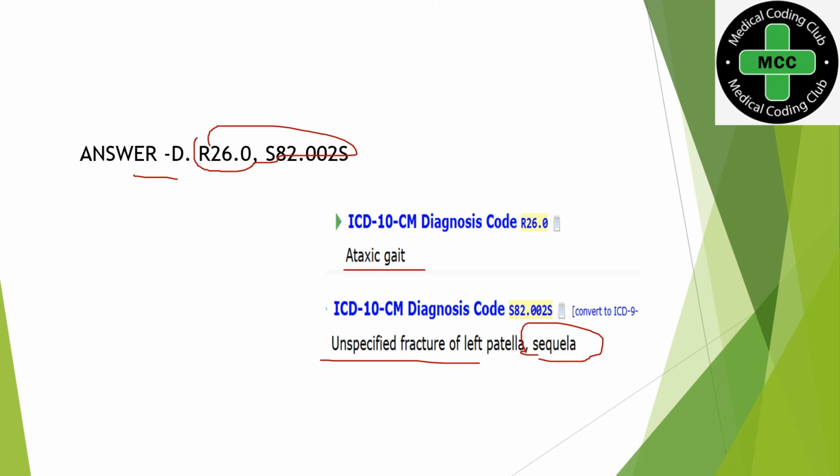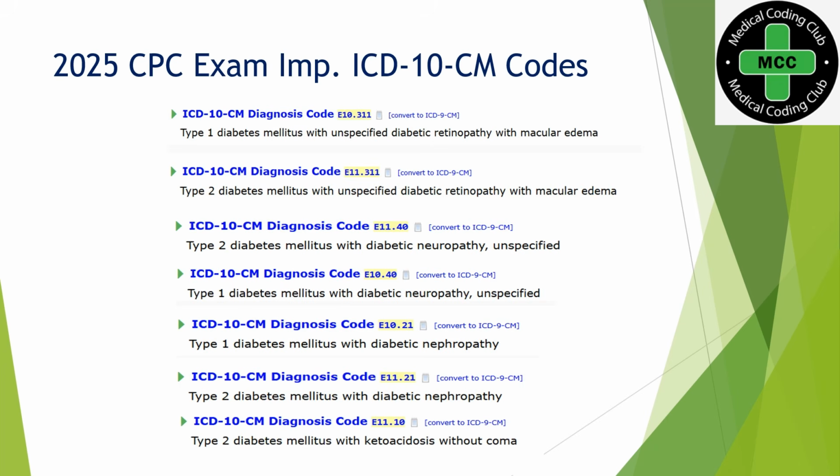So whenever you are writing the CPC exam, whatever the 5-mark direct ICD questions you will be getting, in those cases definitely all questions will be based on the ICD coding guidelines only. You need to apply the coding guideline, then you can get the correct answer. It's not purely dependent on selecting the code by description. It doesn't work like that. You need to know how to sequence for the particular condition or any kind of particular coding guidelines we have. Okay, so if you are aware of everything, then only you can choose the right answer. Okay, so next. So now let's see this 2025 CPC exam important ICD codes.